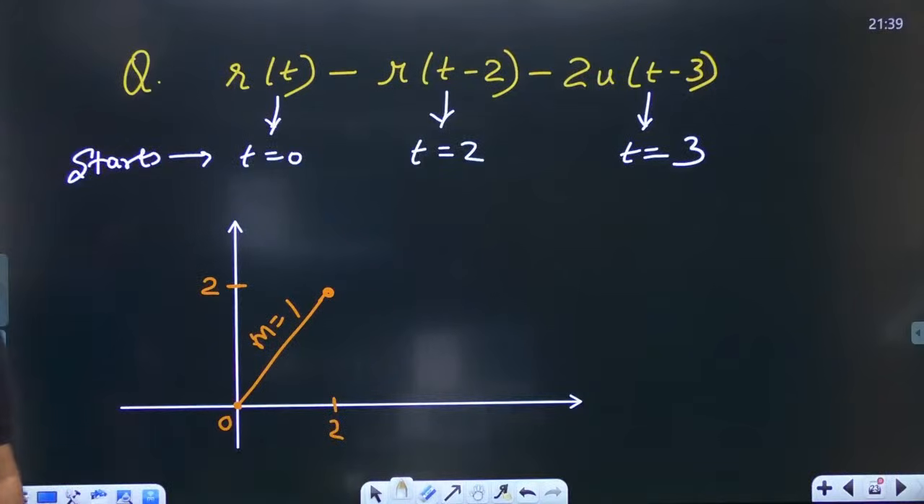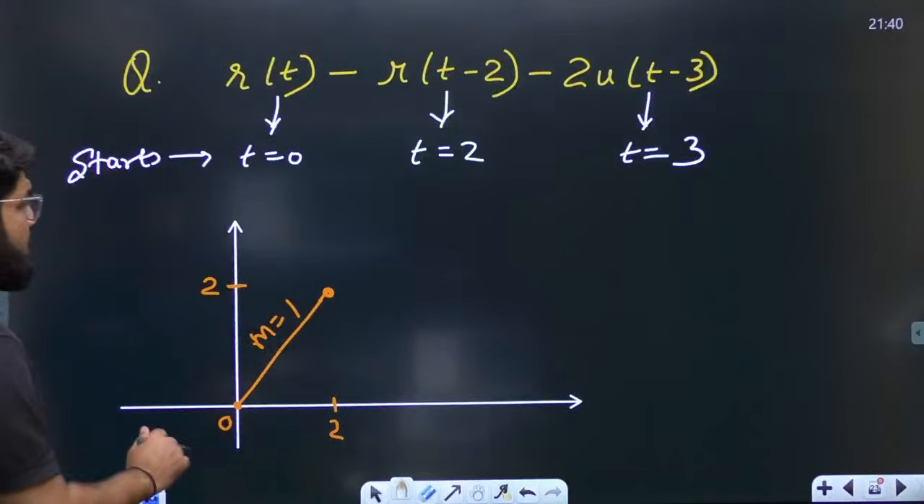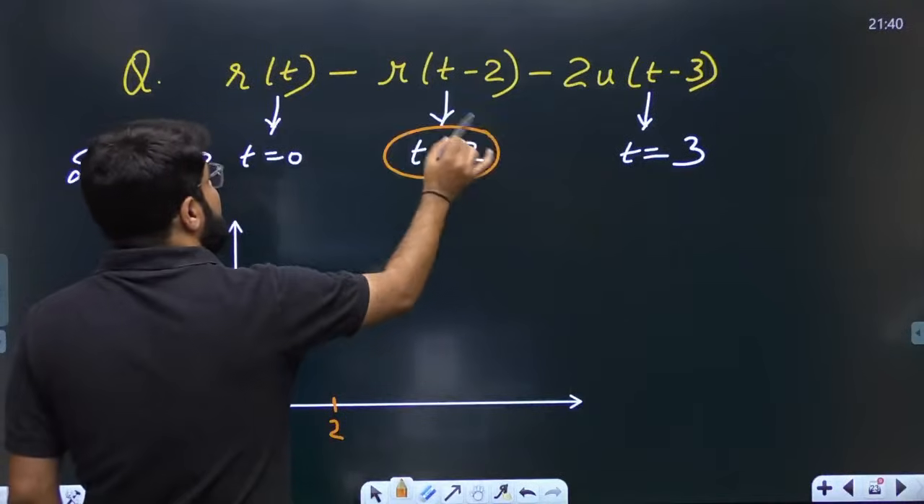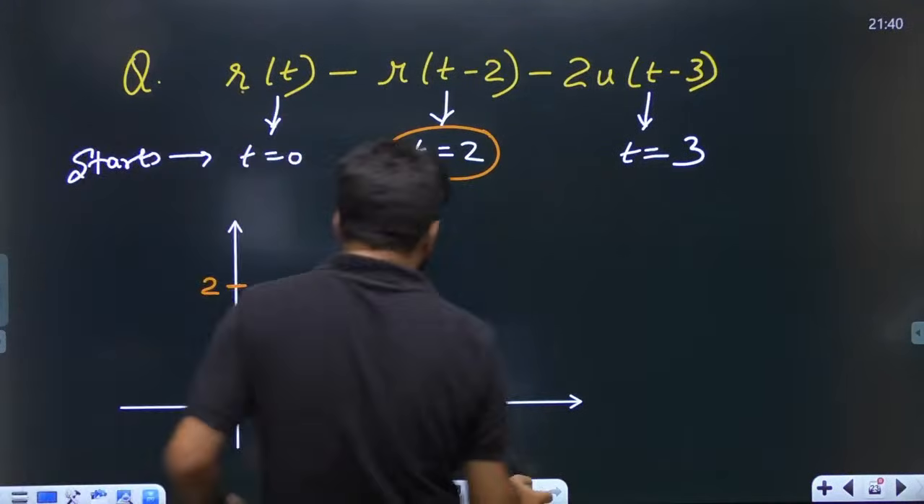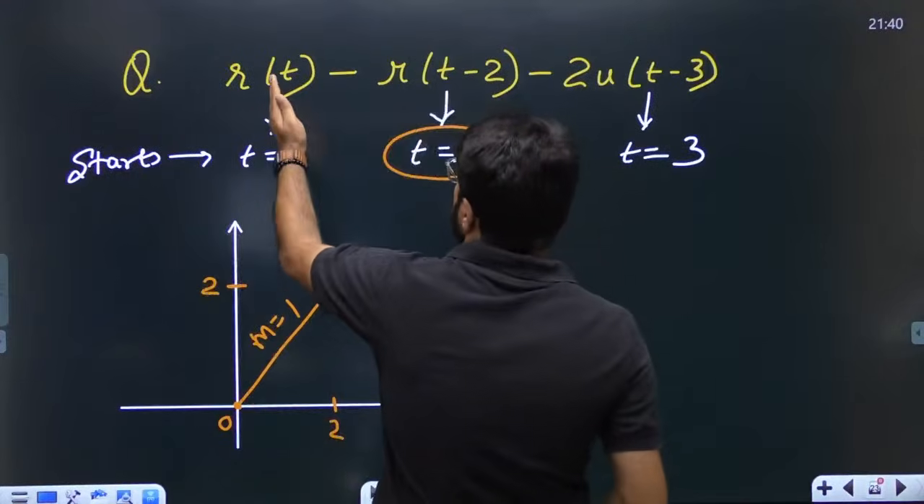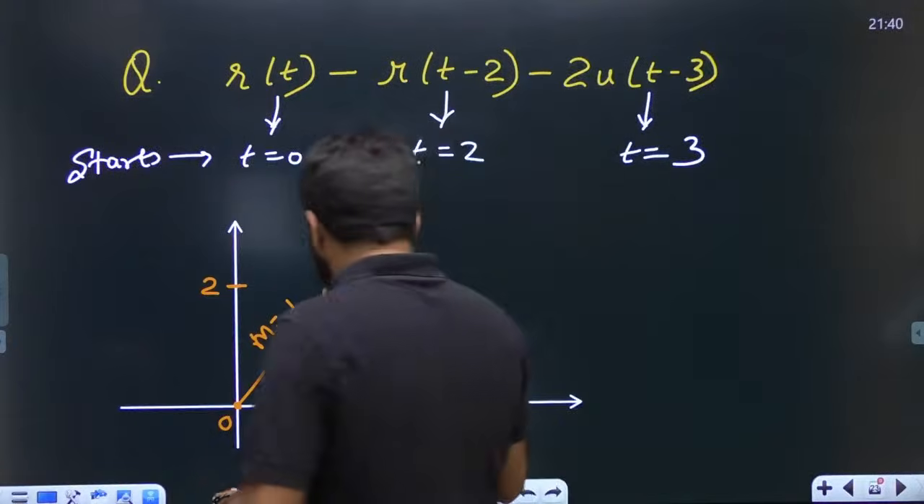Then how do you sketch? Sure, Leon. Thank you. Now, what happened here? Dear, at this point, another ramp signal is coming, which is going to be subtracted. And when two ramp signals are subtracted, slope will be subtracted, right? So slope 1, then minus 1, 0, right? This was one slope, but now the slope is going to become 0.